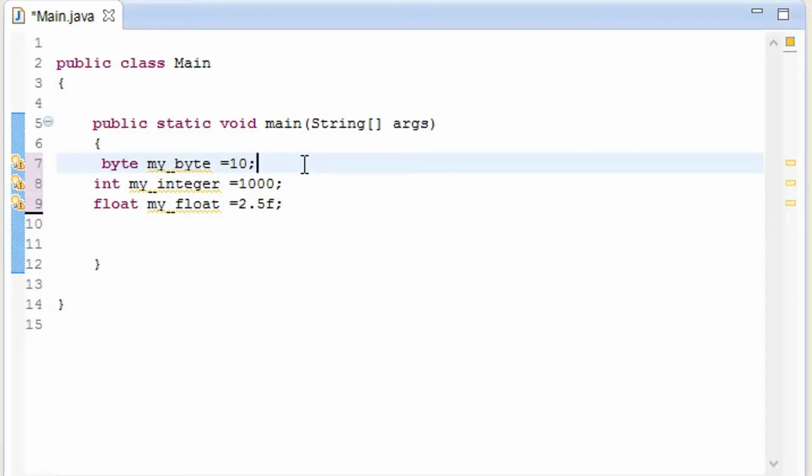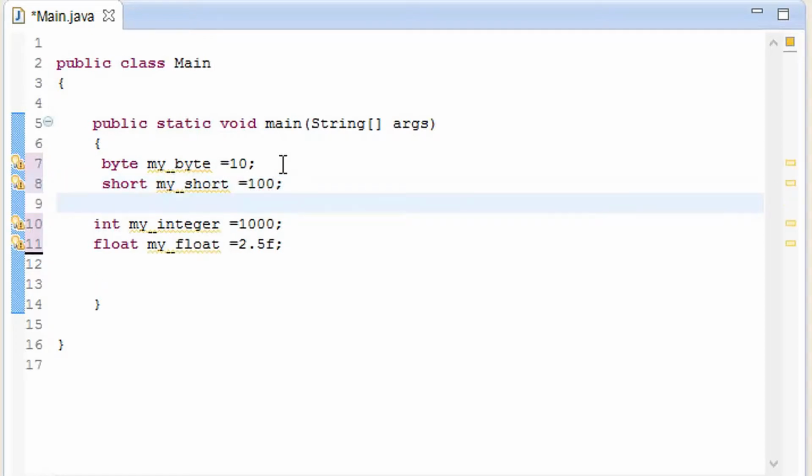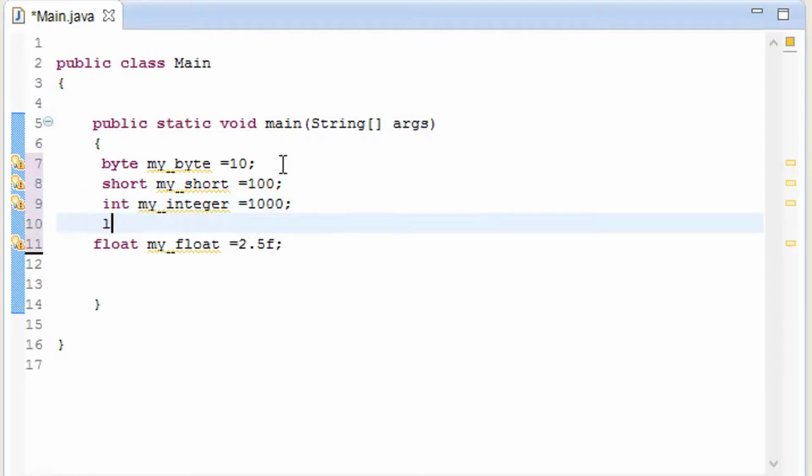So it is going to take only 1 byte, and it is going to give it inside this RAM. So now there is one more thing, that is short. So it is going to be my short, give it a value as 100, and after integer there is long. So after integer there is long, so it is going to take a much bigger size. Here I'm going to keep it as my long and give it a value as 1, 2, 3 and 4, and then close this one.